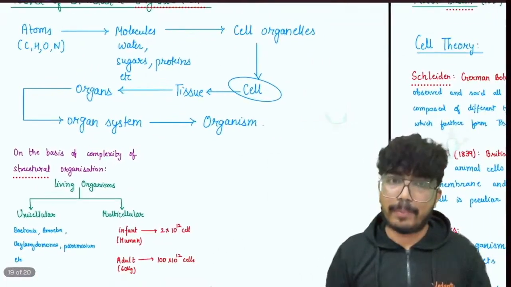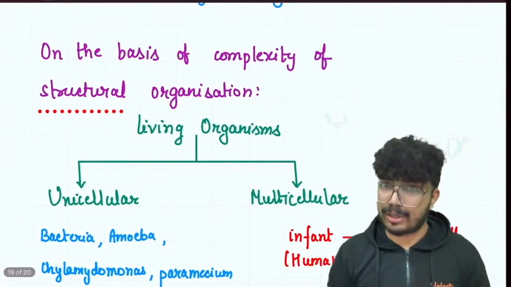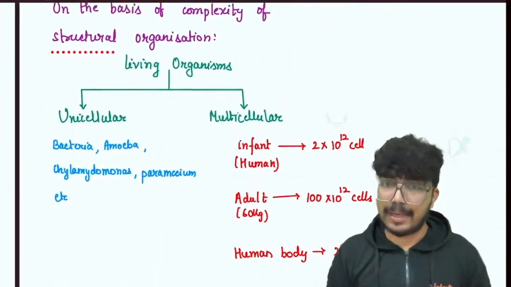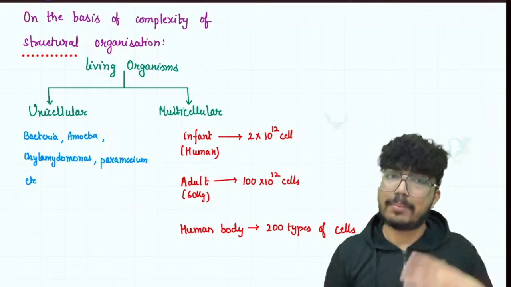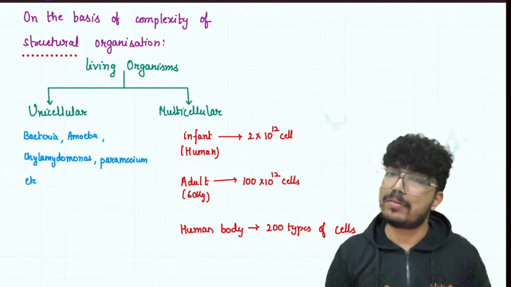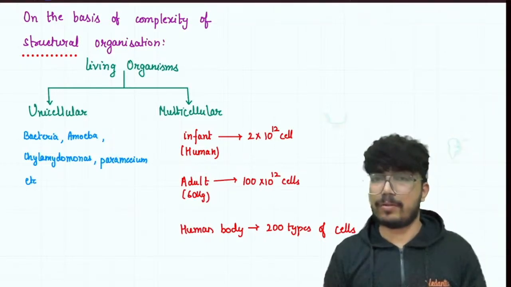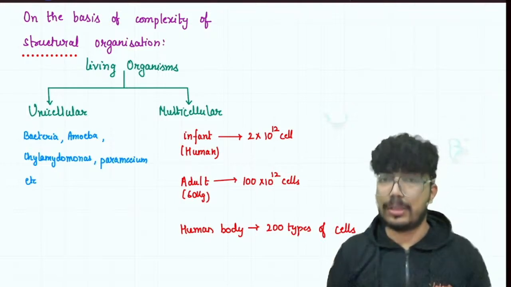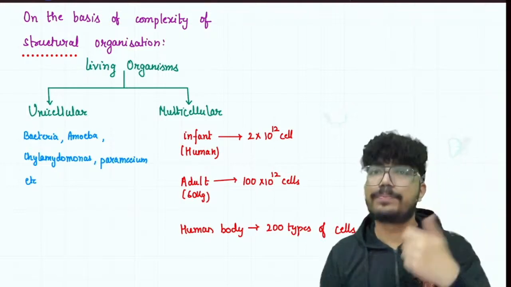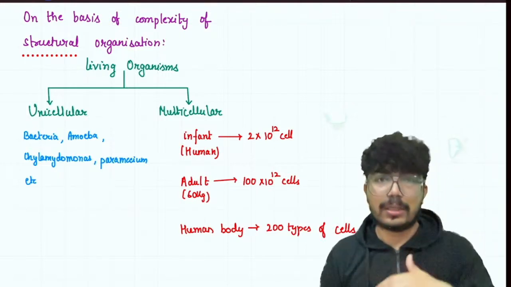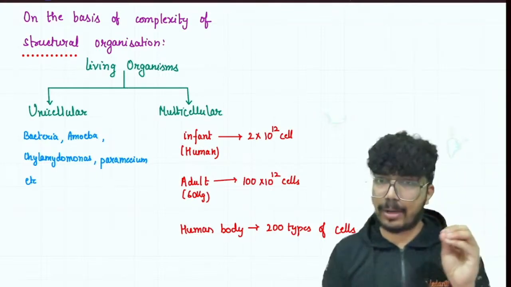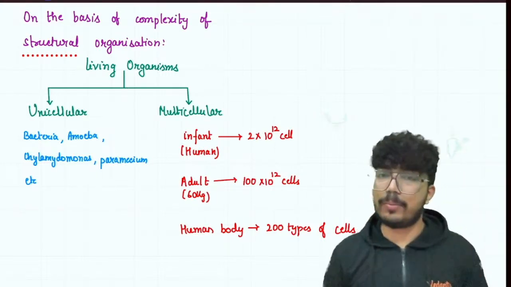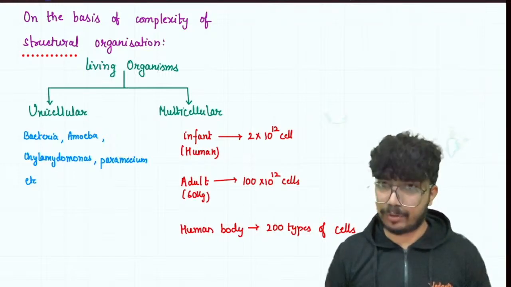Now, on the basis of complexity of structural organization, living organisms can be classified as unicellular organisms or multicellular organisms. So bacteria, amoeba, chlamydomonas, paramecium, etc. are unicellular organisms. For multicellular organisms, we can take the figures for humans, right? An infant human has 2 trillion cells. The number rises to 100 trillion in the case of an adult weighing about 60 kg. And in the human body, you have more than 200 types of cells.